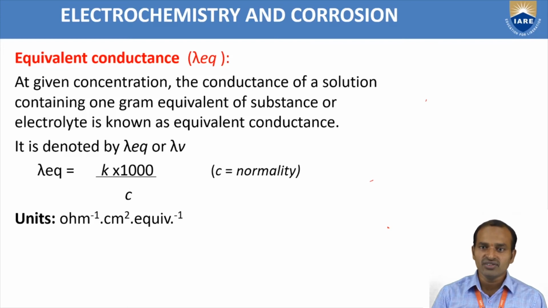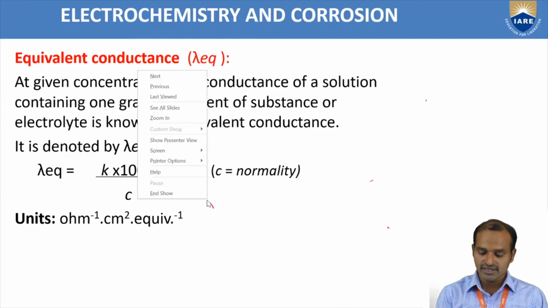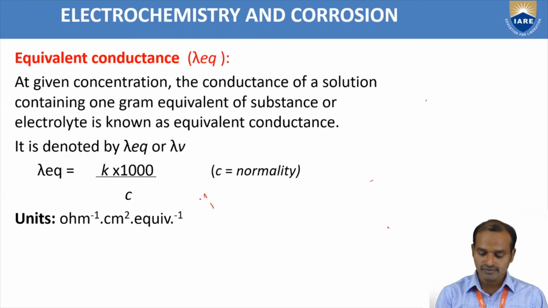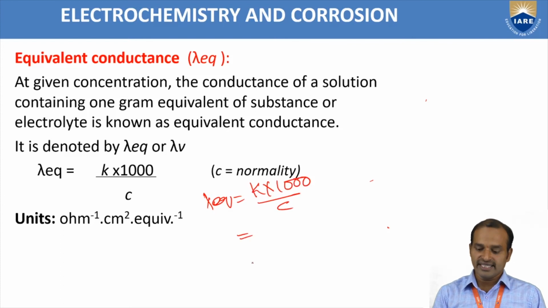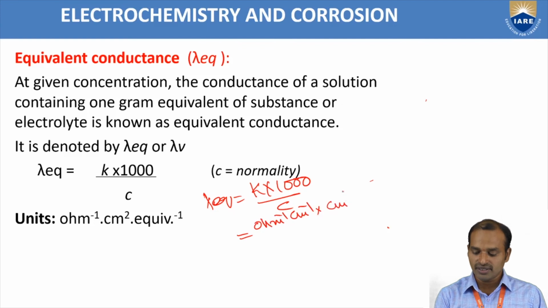How do we get the units of ohm inverse centimeter square gram equivalent inverse? Lambda eq is equal to K into 1000 by C. K is the specific conductance, with units ohm inverse centimeter inverse. 1000 is the volume in centimeter cube, and C is the normality, which means gram equivalent.